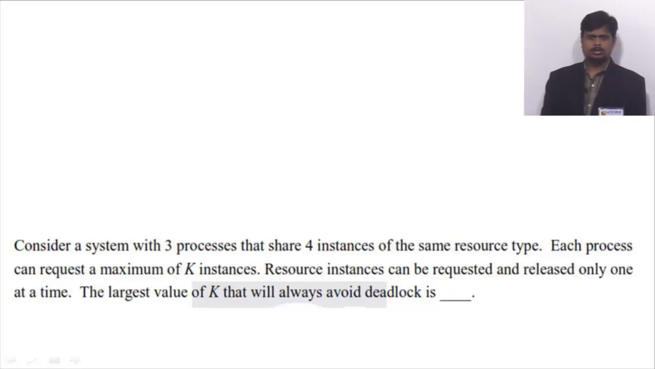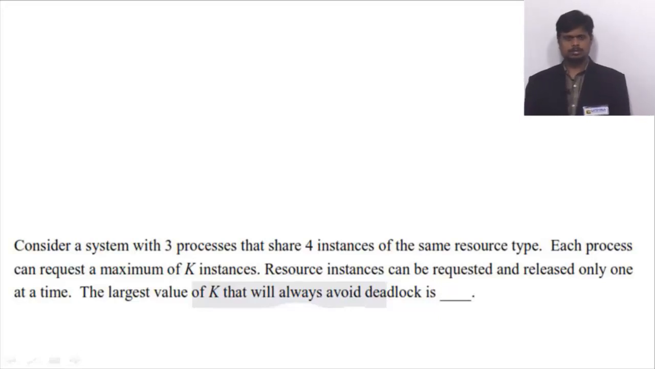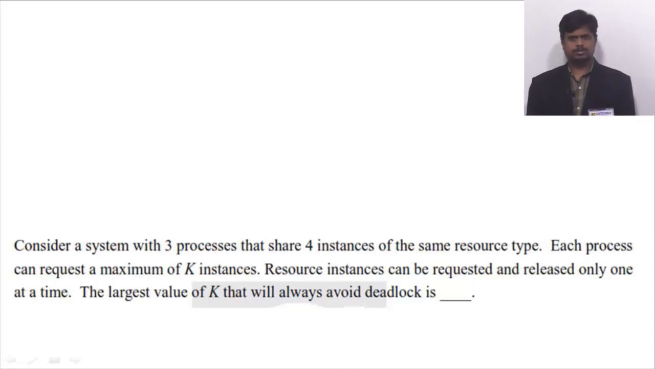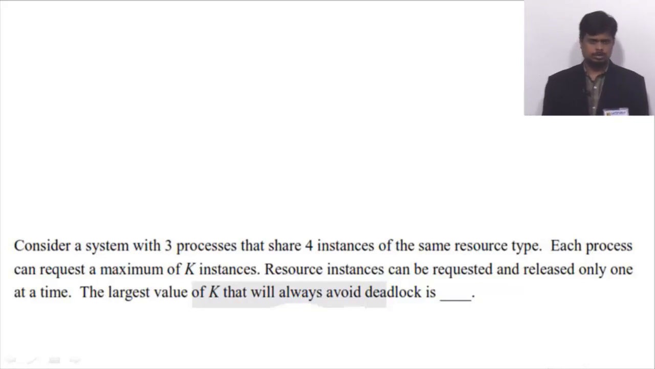This question is from GATE 2018 paper, and this question belongs to operating system. So coming to the question statement, consider a system with 3 processes that share 4 instances of the same resource type. Each process can request a maximum of k instances. The resource instances can be requested and released only one at a time. The largest value of k that will always avoid the deadlock is. So this is the question statement.